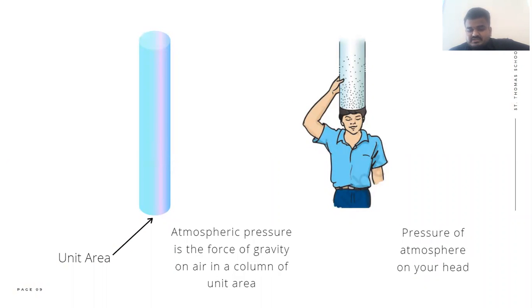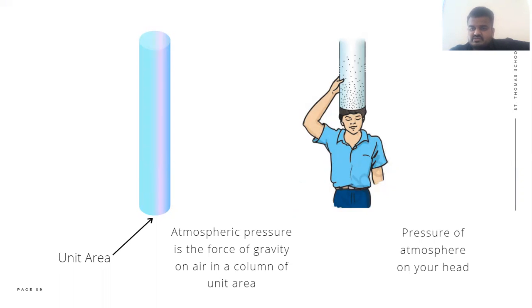Now how we can simply calculate or explain this atmospheric pressure further: take a tube of unit area, a tube with its base of unit area. Suppose this tube is filled up with some air. Then what is the force on this tube? Gravitational force, obviously. It's the force of this air.